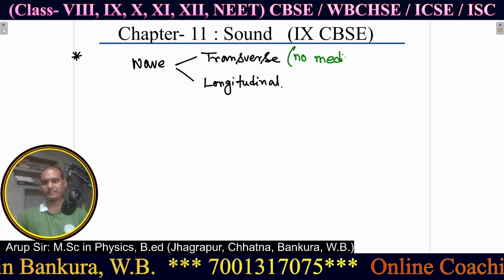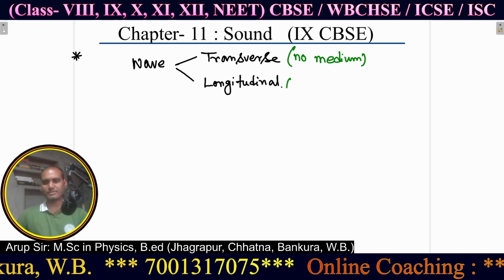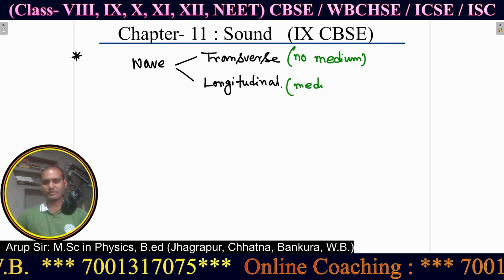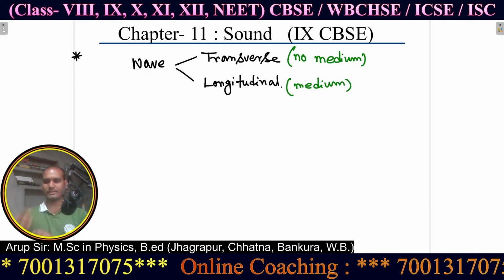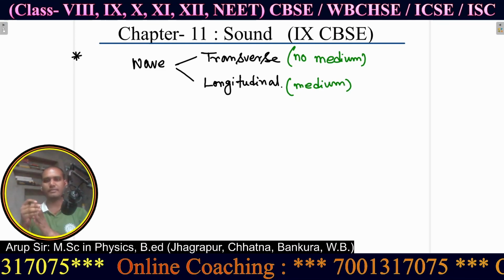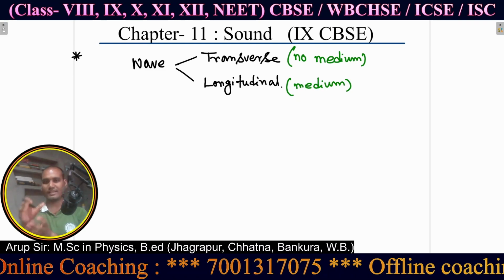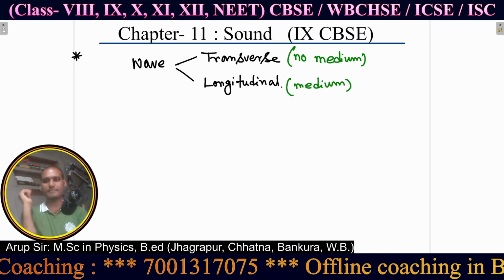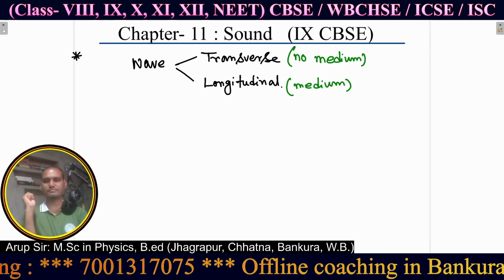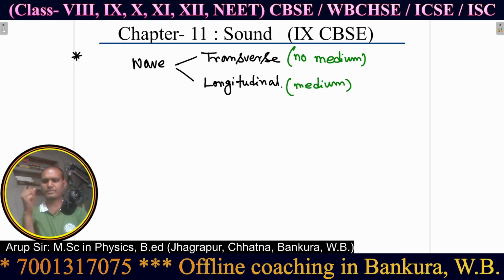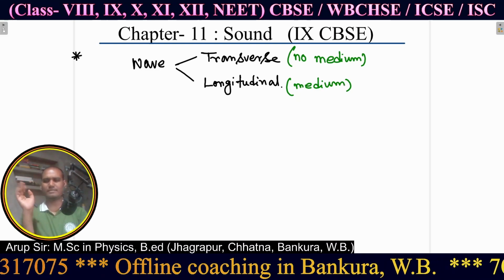But medium is compulsory for the movement of sound or any wave which is longitudinal in type. For them some kind of medium is necessary, but in the case of a transverse wave no medium is essential.